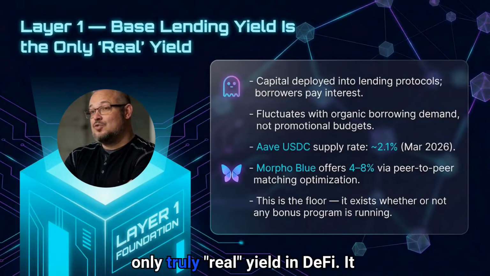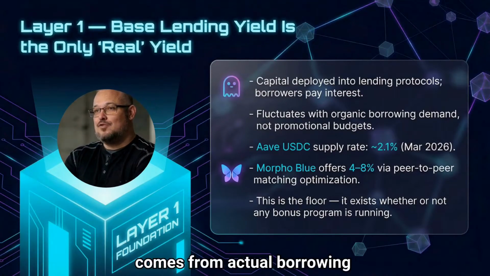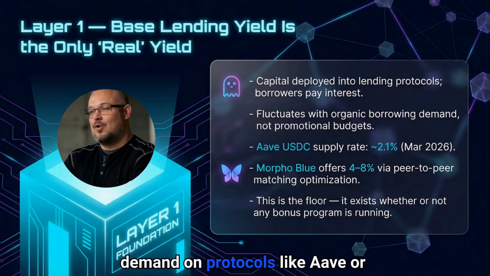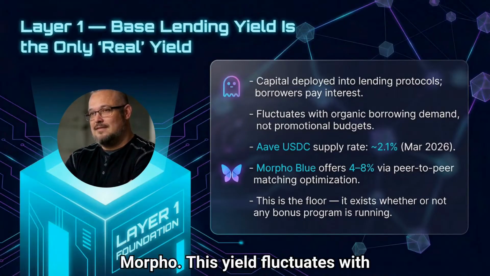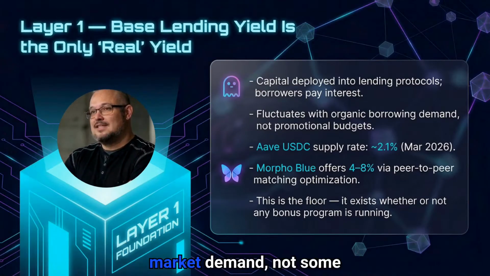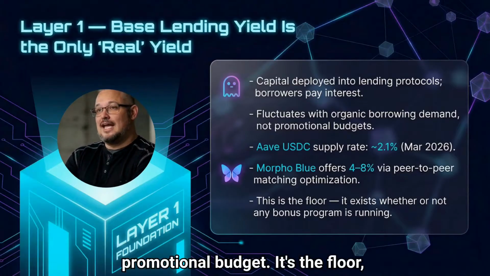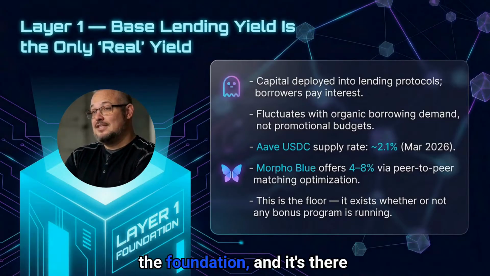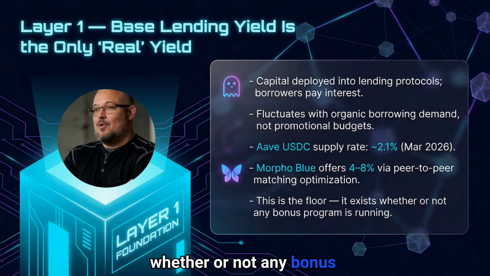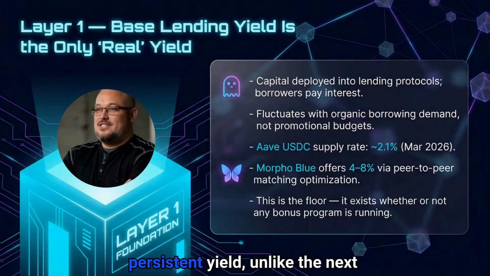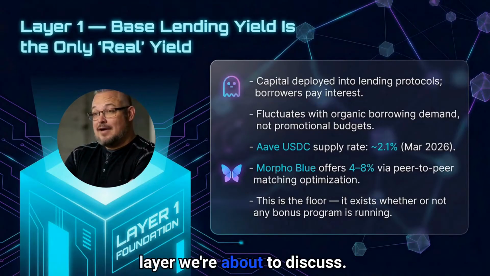This brings us to layer one, the base lending yield. This is the only truly real yield in DeFi. It comes from actual borrowing demand on protocols like Aave or Morpho. This yield fluctuates with market demand, not some promotional budget. It's the floor, the foundation, and it's there whether or not any bonus programs are running. This is the persistent yield, unlike the next layer we're about to discuss.